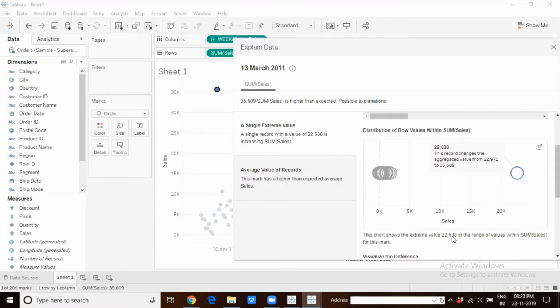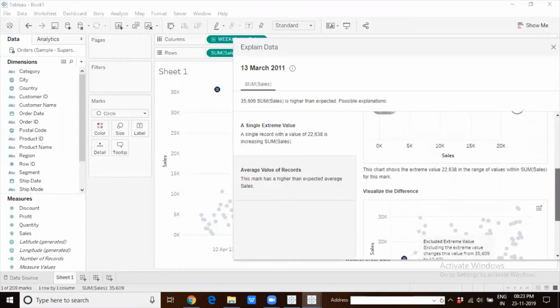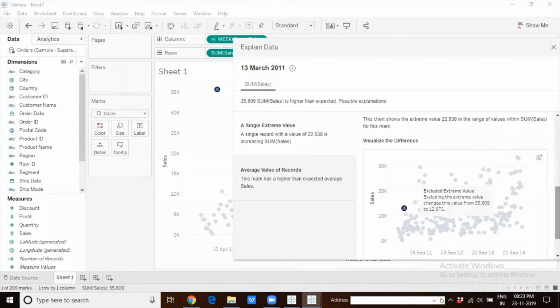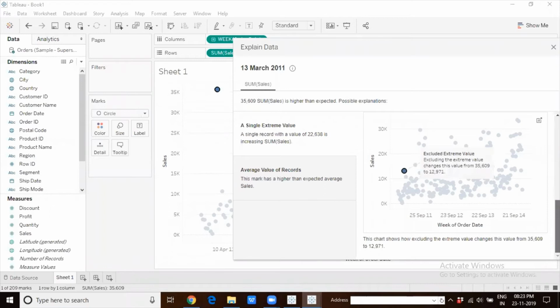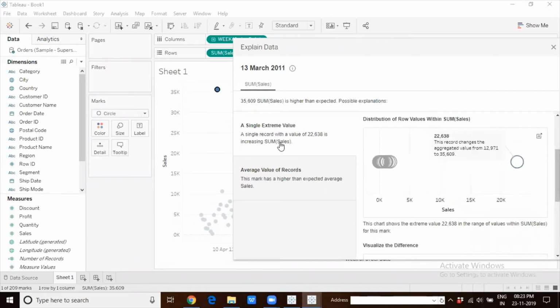This chart shows the extreme value in the range of values within sum of sales. Suppose I exclude that record from the data source, then I will end up with the data point coming here, close to 10,000. So that is one possible explanation.